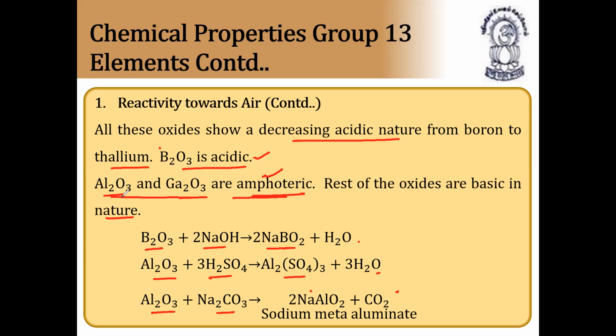Gallium also behaves the same way. So aluminum oxide and gallium oxide are amphoteric, and the rest of the oxides are basic in nature. That is, indium oxide and thallium oxide are basic, and aluminum oxide and gallium oxide are amphoteric, and B2O3 is acidic. So these are the nature of oxides of group 13 elements.